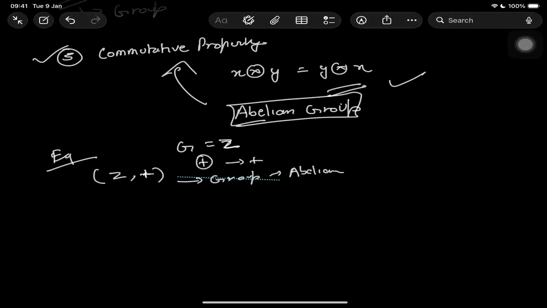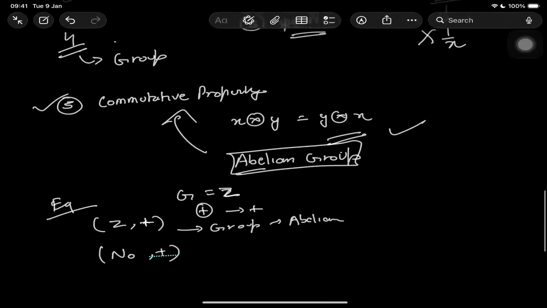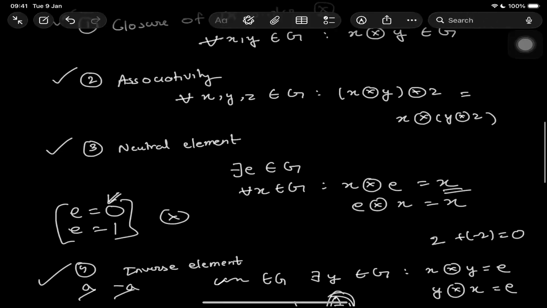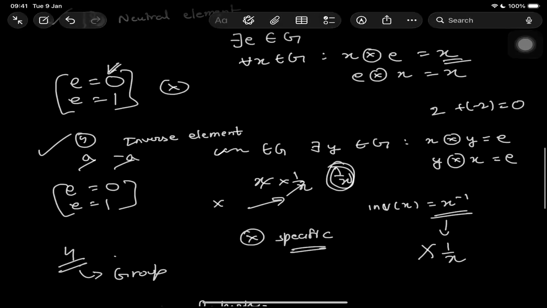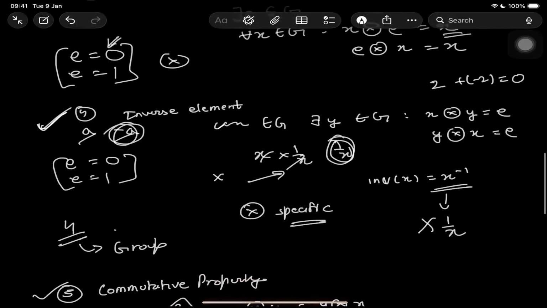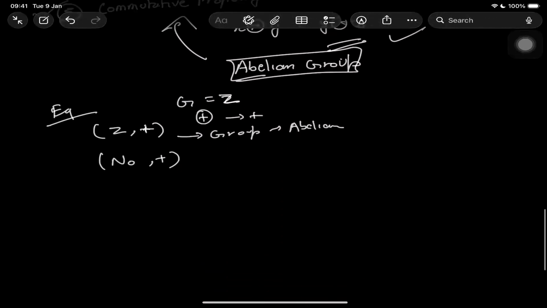Now if I talk about natural numbers including 0 and I do plus on them, everything is there, but one thing is not there, which is the inverse element. In natural numbers, we don't have the negative numbers, right? So just because the inverse element does not exist, it isn't a group. Then Z with multiplication.